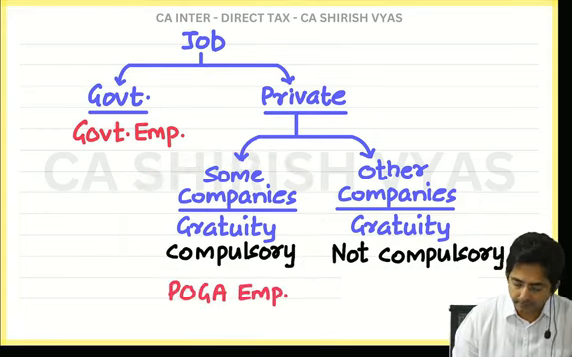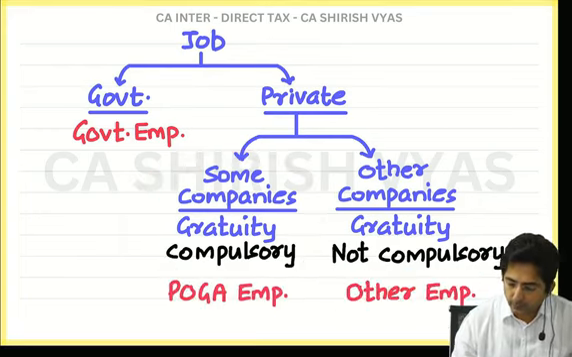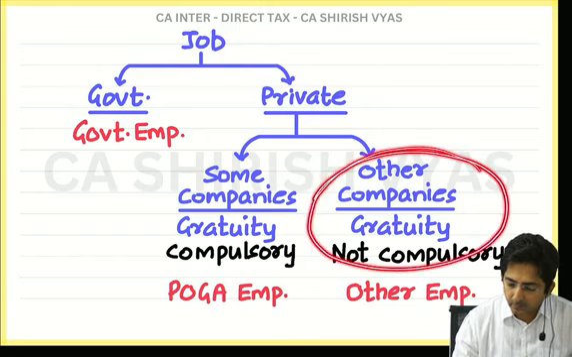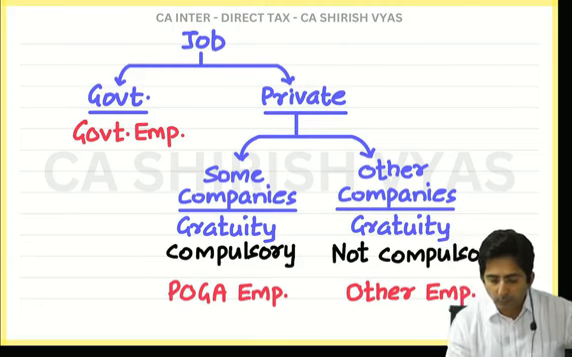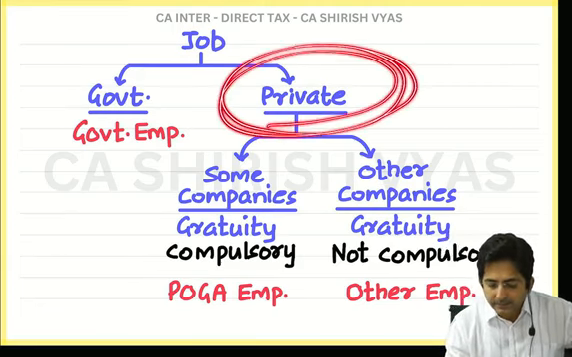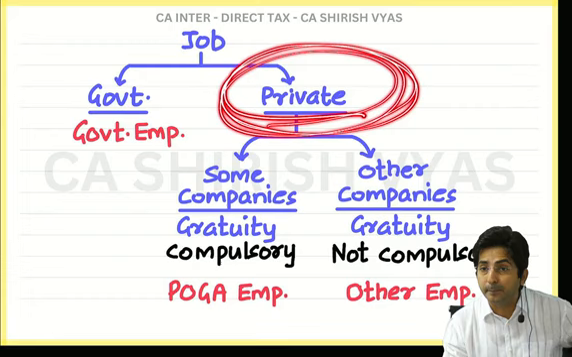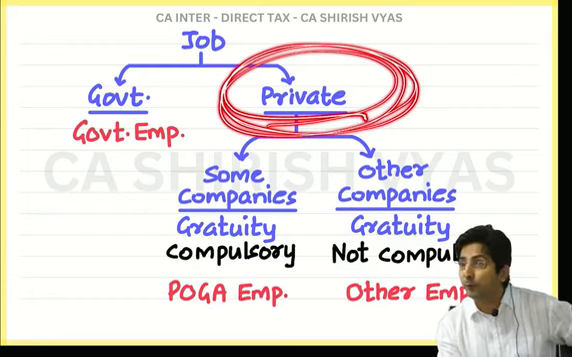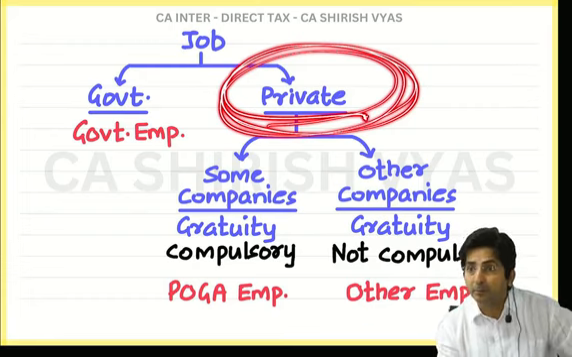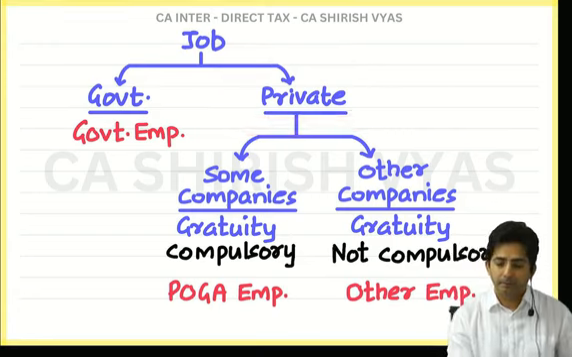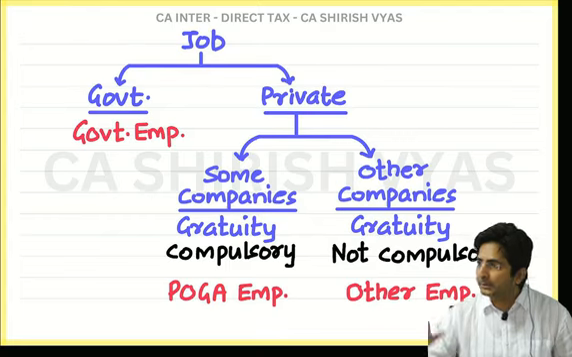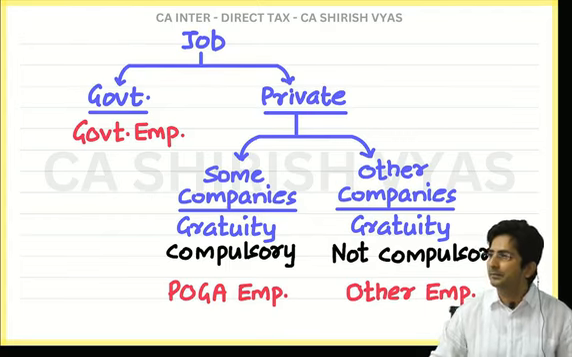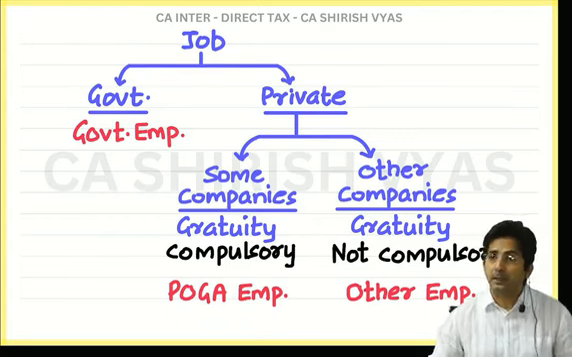See, I have written here. And those working in such companies where gratuity payment is not compulsory, they are other employees. But don't forget, both are private sector employees, and for private sector employees, gratuity will not be fully exempt. It will be partly exempt. But for government employees, it is fully exempt. You know, in the private sector, why is it always partly exempt? And in the government sector, always fully exempt?